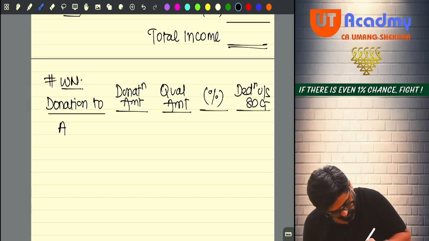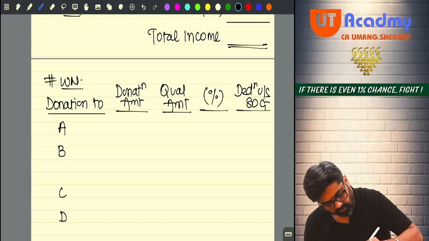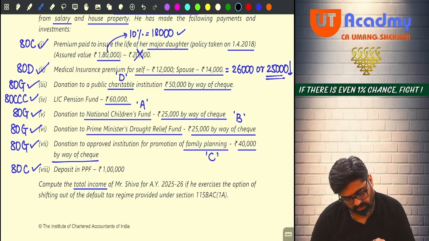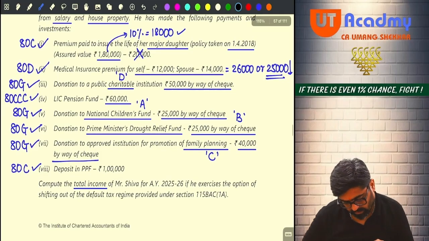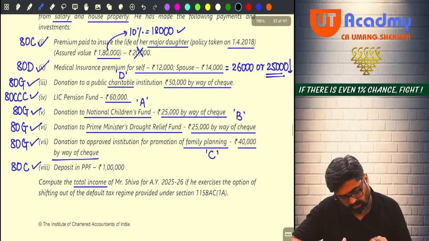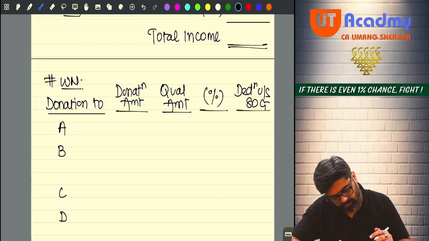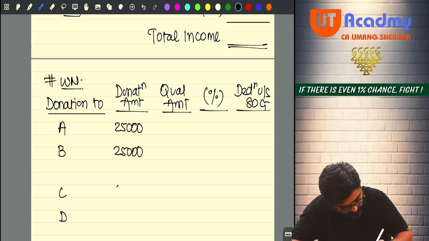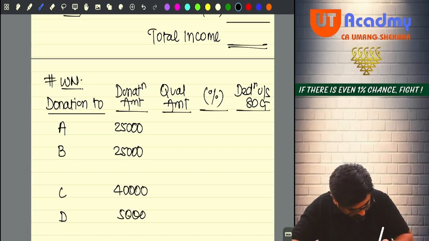Right now A, B, then C and D. Now A is how much? 25. B is also 25. C is 40. 25, 25, 40 and 50. So 25, 25, 40 and 50.